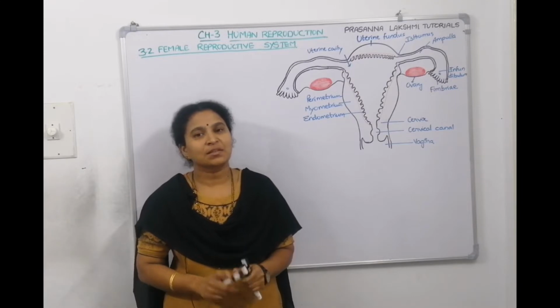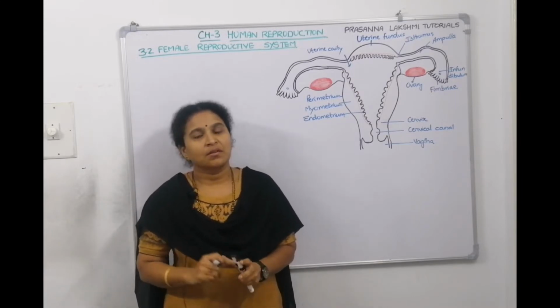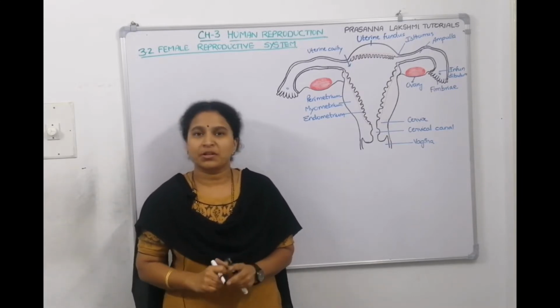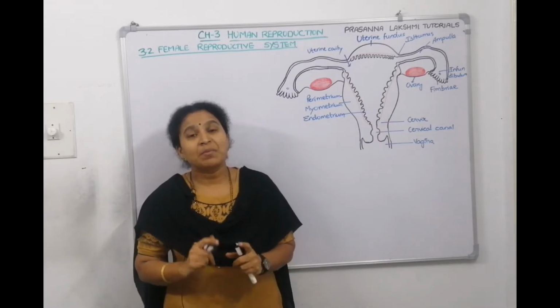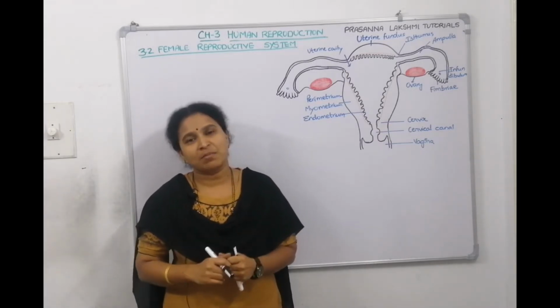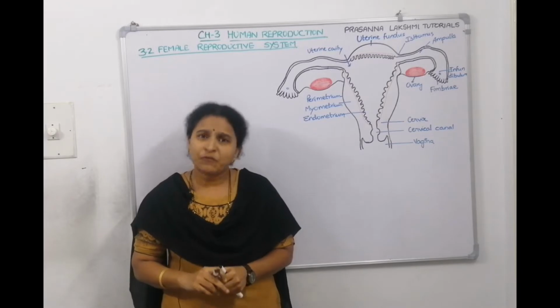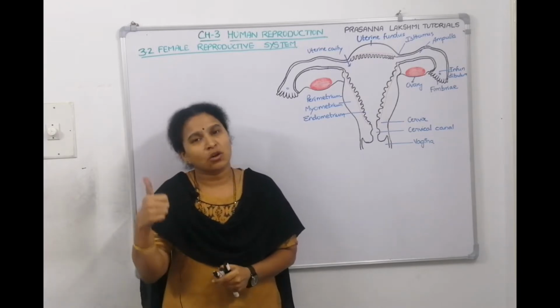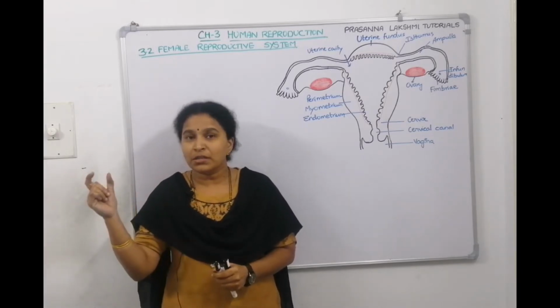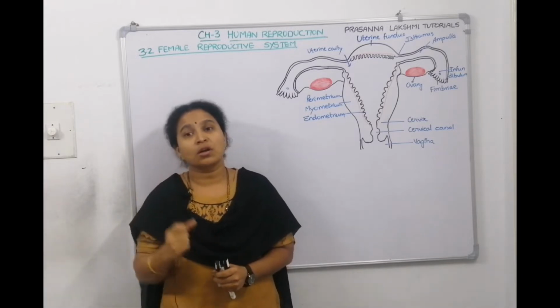Today's session, we will discuss the female reproductive system, which comes in chapter 3, human reproduction chapter. What are the parts of the female reproductive system? If you think, what is a female gonad? The female gonad is called ovaries. Now, from the ovaries, tubes will come. What are the tubes called?